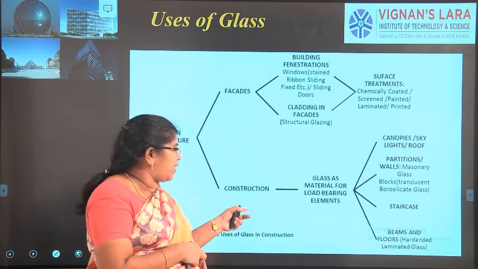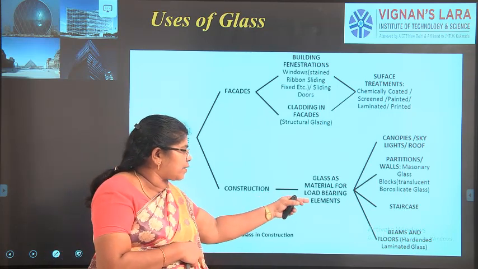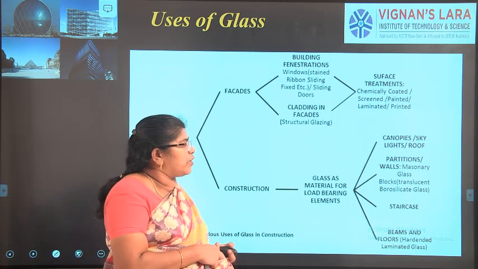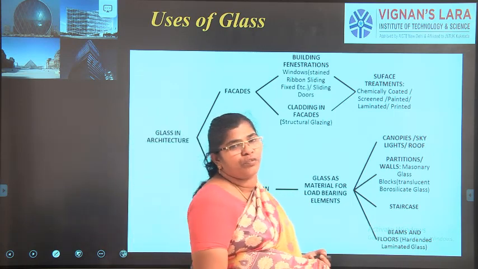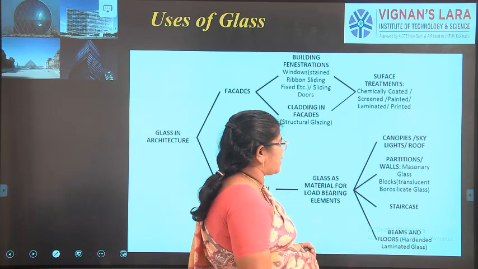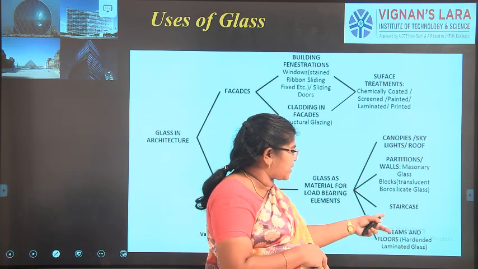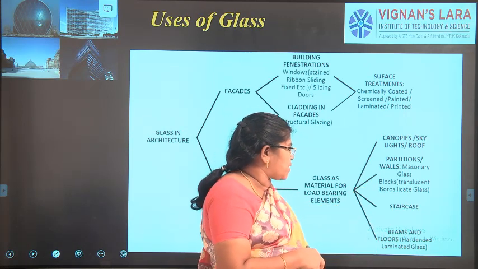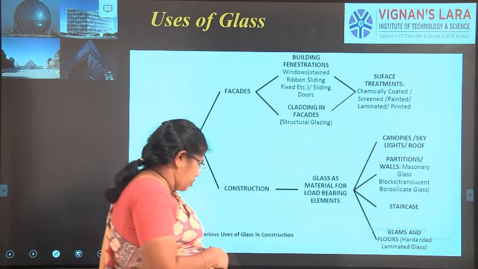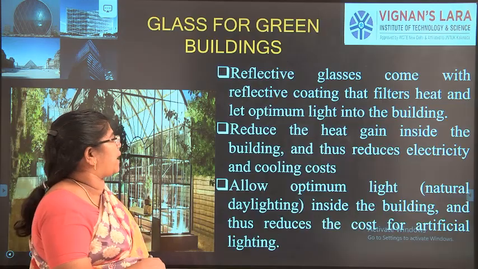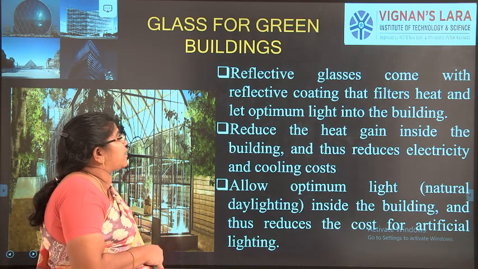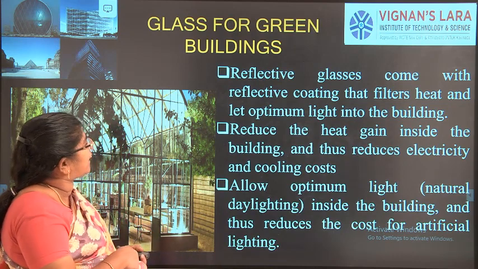In the construction field, glass is used as a material for load bearing elements. The sky roof for roofing, the north light roof, everything is there. Partition walls, it can be used. Staircase, it can be used. Beams and floors, it can be used. The laminated glass panels. Okay, so the next one we see is glass for green buildings.